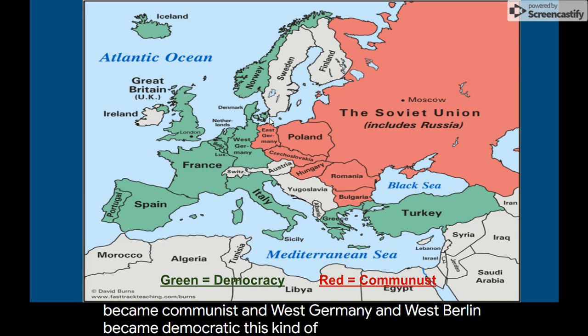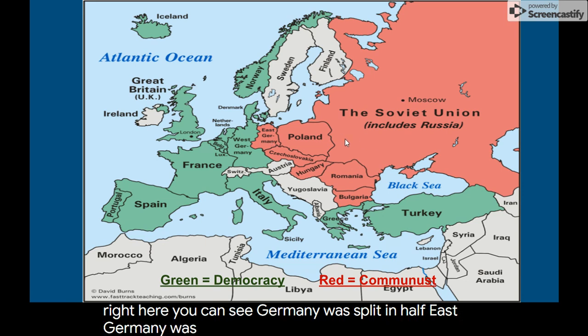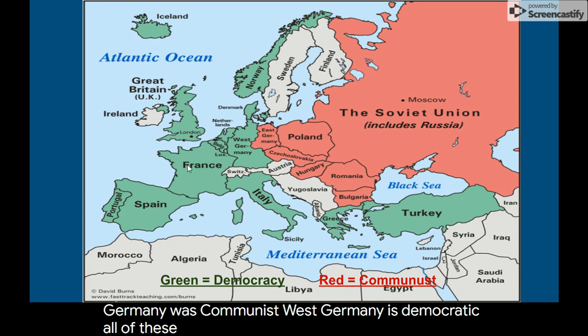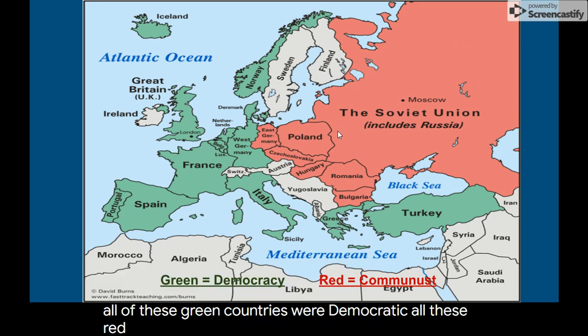This shows a map of Europe right here. You can see Germany was split in half. East Germany was communist. West Germany is democratic. All of these green countries were democratic. All these red countries became communist.